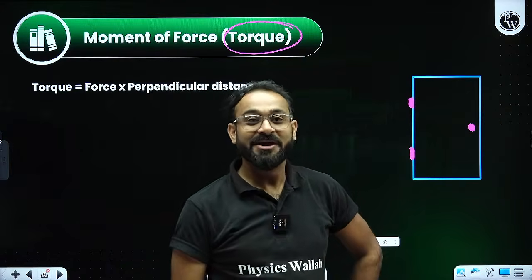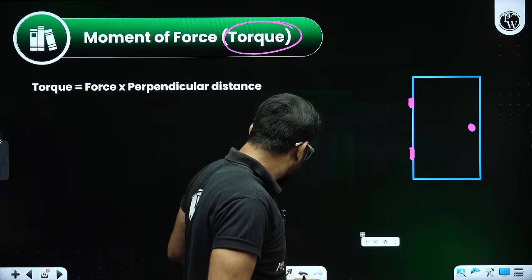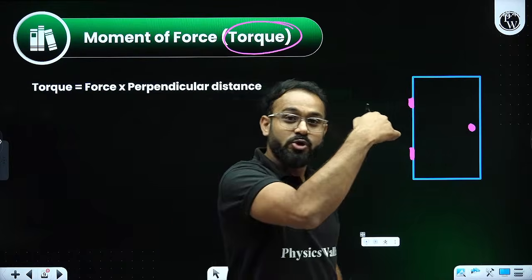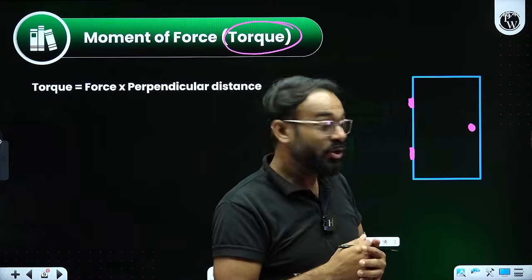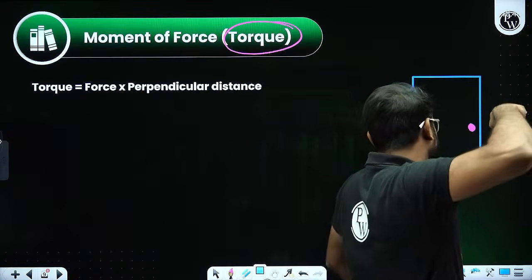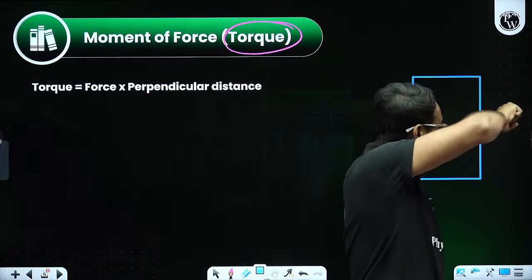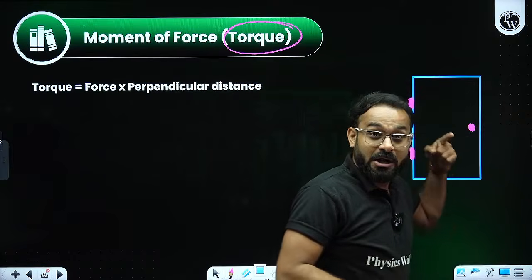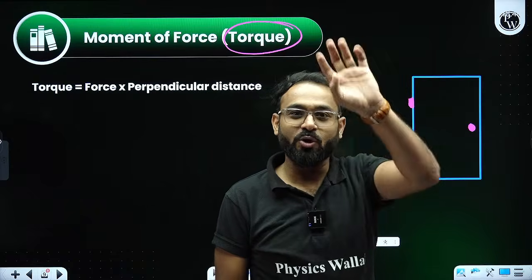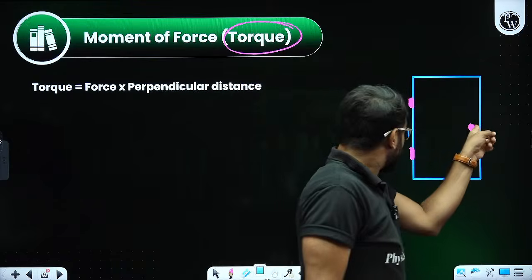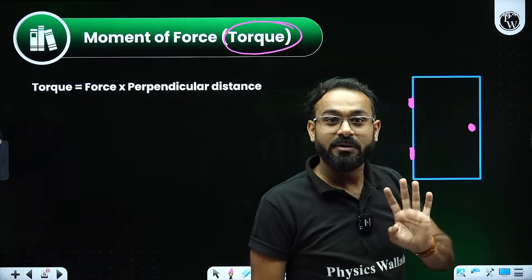My point is, if you are providing force, what kind of force are you applying on the gate? Sir, this kind of force will be applied so that the gate is closed. Sir, I will apply this force, the coming out force, and the gate will be opened. Yes or no? Force provided inside, force taken out.